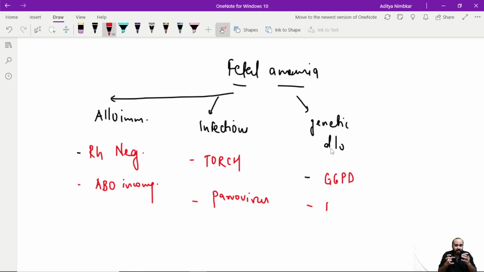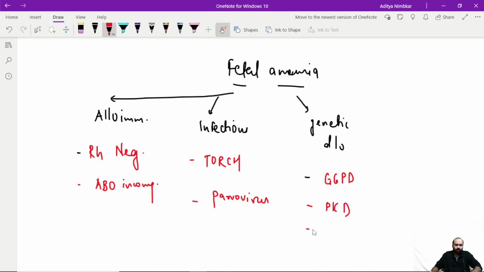But whenever the mother is receiving one of those drugs that can cause an oxidative stress and it crosses the placenta as well and goes to the baby, that can trigger that hemolysis event, which is why genetic disorders are very important. Next, I have pyruvate kinase deficiency, very similar to G6PD.